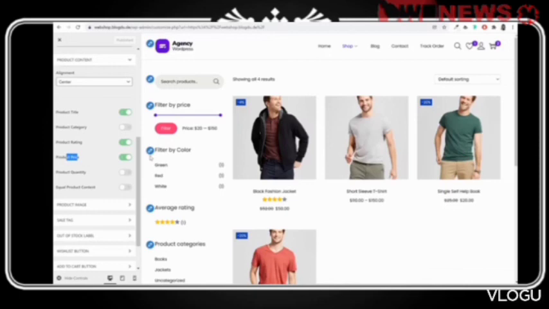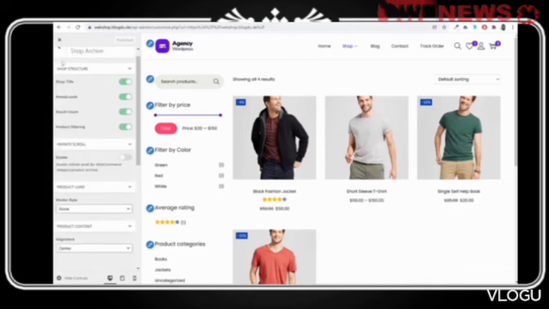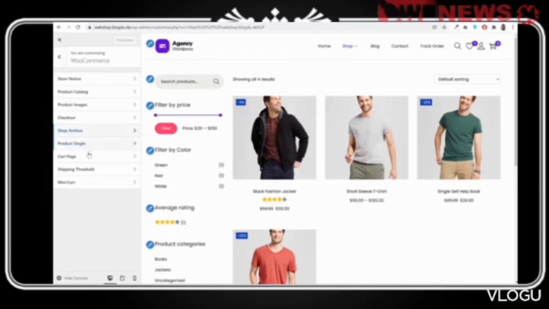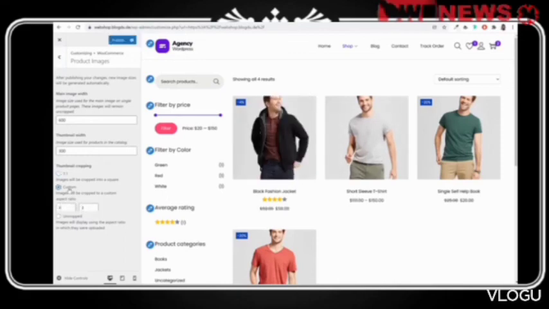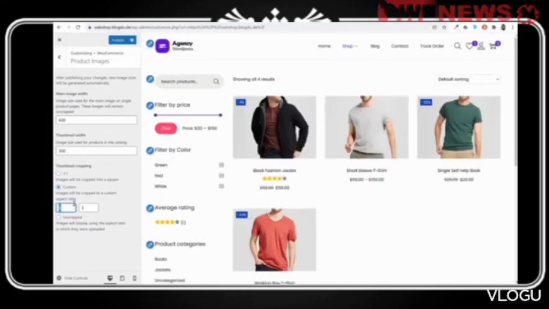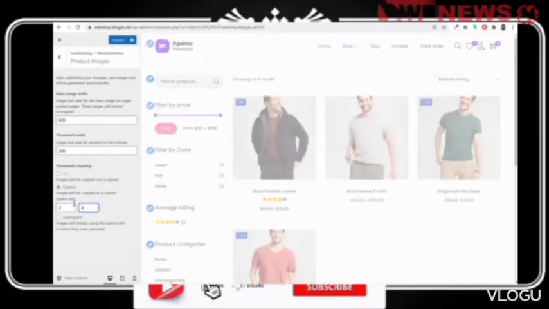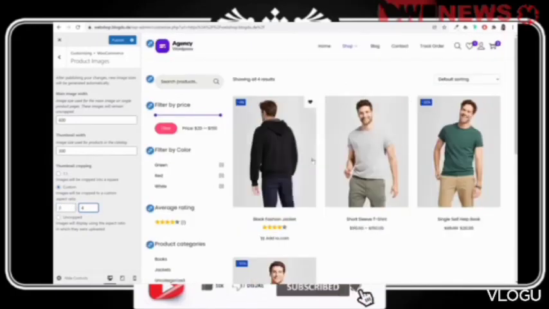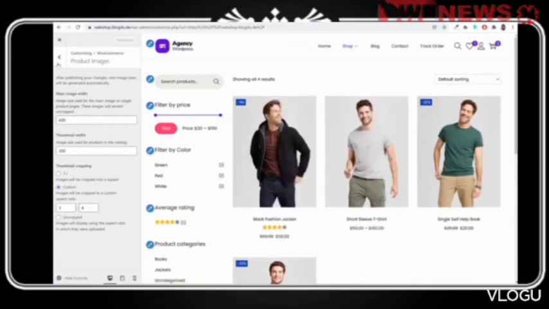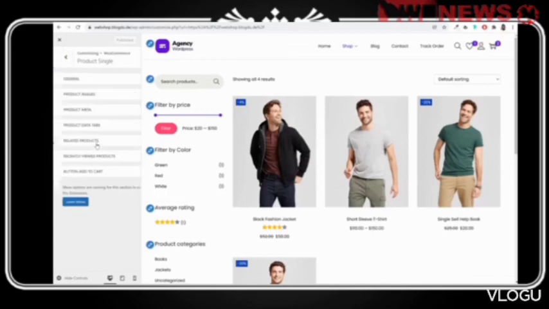If you also want to display category, you can do that as well. Obviously you should not be doing that. Now we have the product image, let's see, product images. Yeah, here it is. This is how it is looking. I want to change this to 3:4 aspect ratio, based on my image, because my images are taller images. If your images are different, you can change the aspect ratio accordingly. Now click on publish. Then you can also change the single product style.